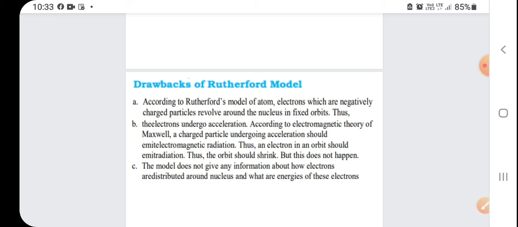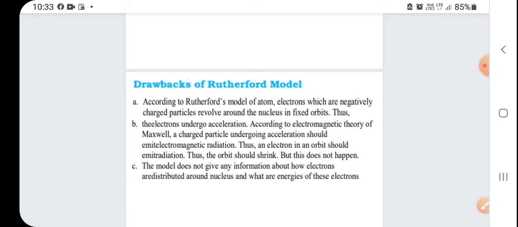Thus, an electron in an orbit should emit radiation. Thus, the orbit should shrink because the energy of the electron decreases as time increases. But this does not happen.